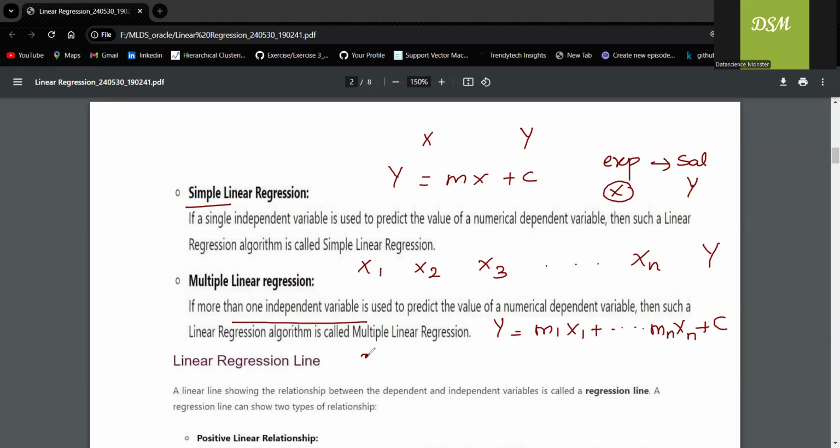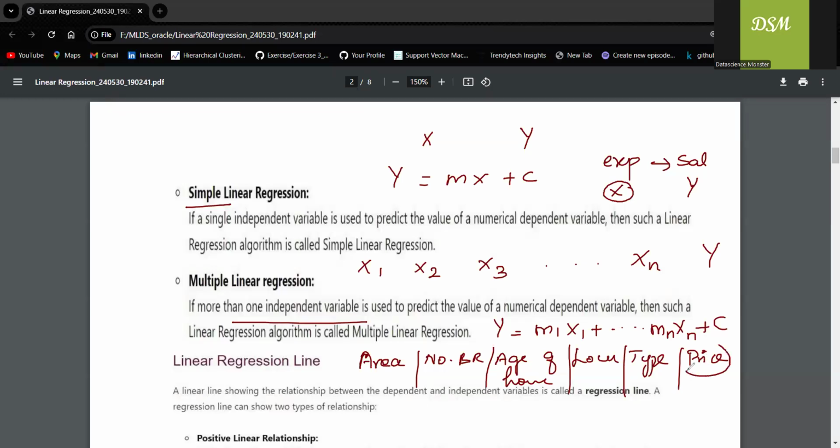Based upon the area of the house, number of bedrooms, age of the house, location, and type of house, I'm predicting the price of the house. This is multiple linear regression. Price is the dependent variable; area, number of bedrooms, age of house, location, and type of house are independent variables.